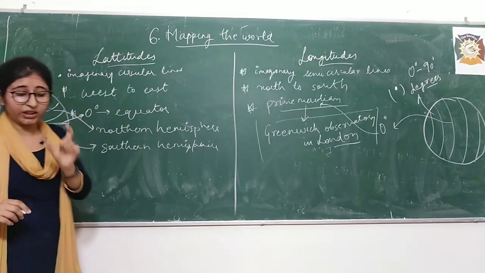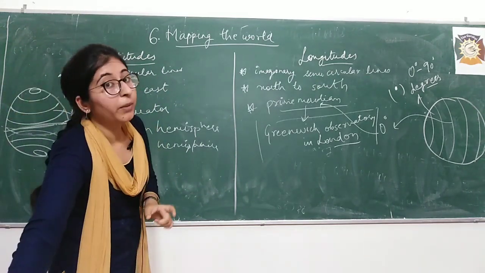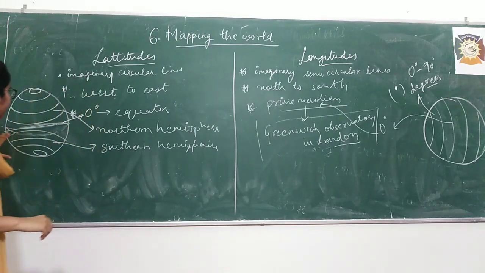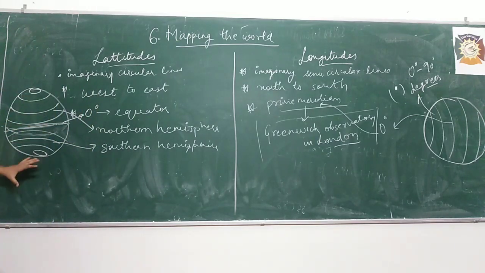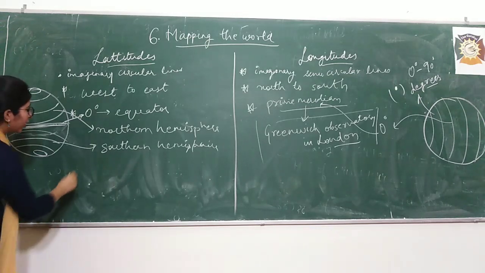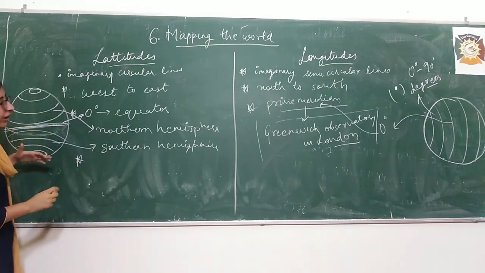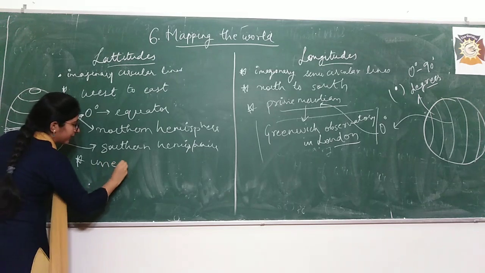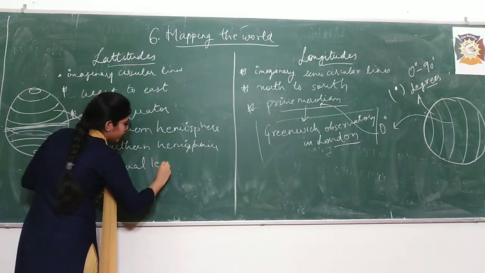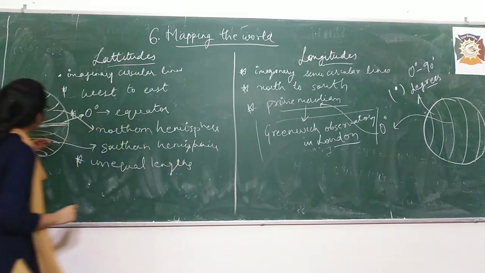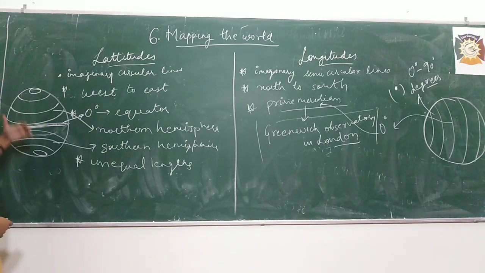Now there is a very major difference, very small but important difference about these lines. See students, when I showed these lines, right? These lines, when they move towards north pole and towards south pole, their length goes on decreasing. Like the central line is longest, then it goes on decreasing, then it goes on decreasing. So what we will see is that these latitudes have unequal lengths, right? Unequal lengths. It goes on decreasing when we move towards the poles.